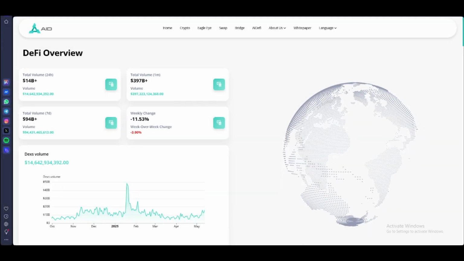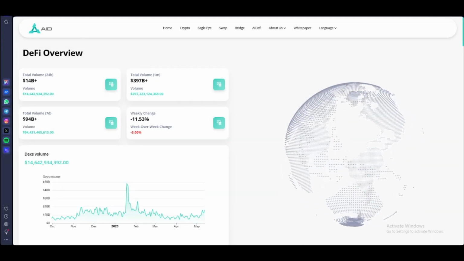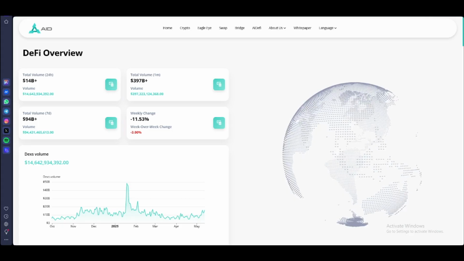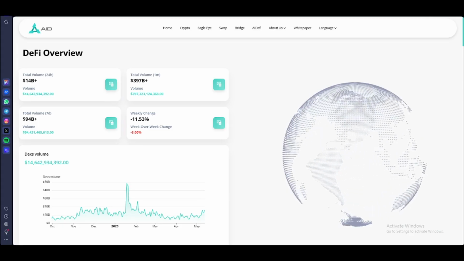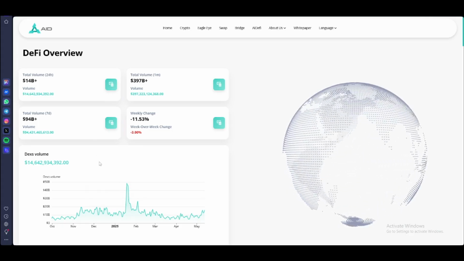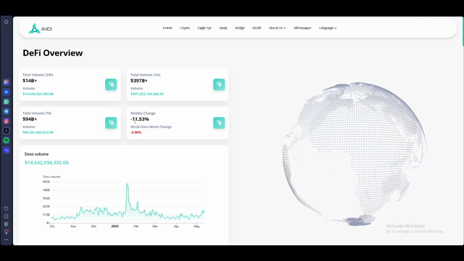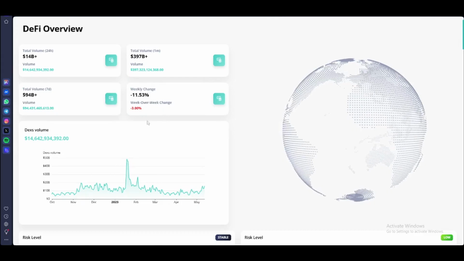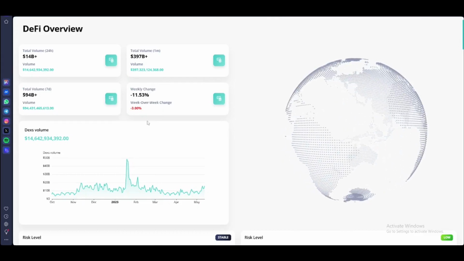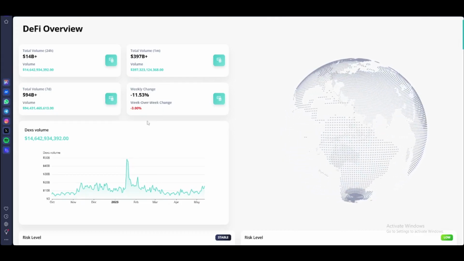Hello everyone, this is the introduction of AID. So we have here the DeFi overview and also the total volume of 24 hours. We have here the volume and also the 14-day volume plus. And this is the weekly change of 11.53%. And we have here also the week-over-week change of 3%.